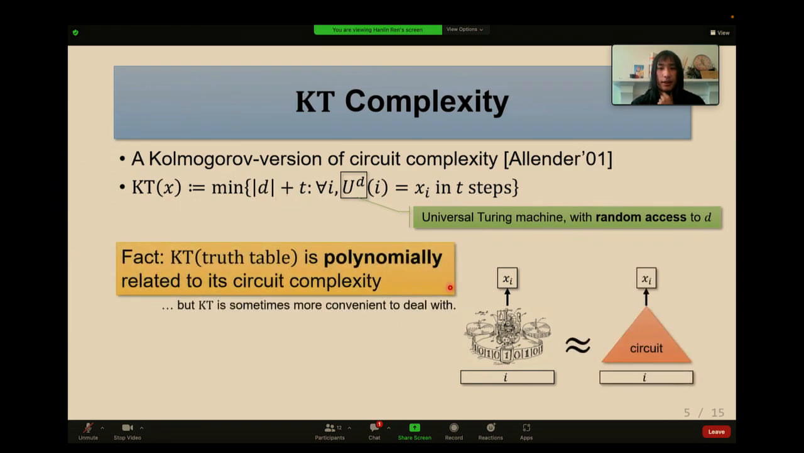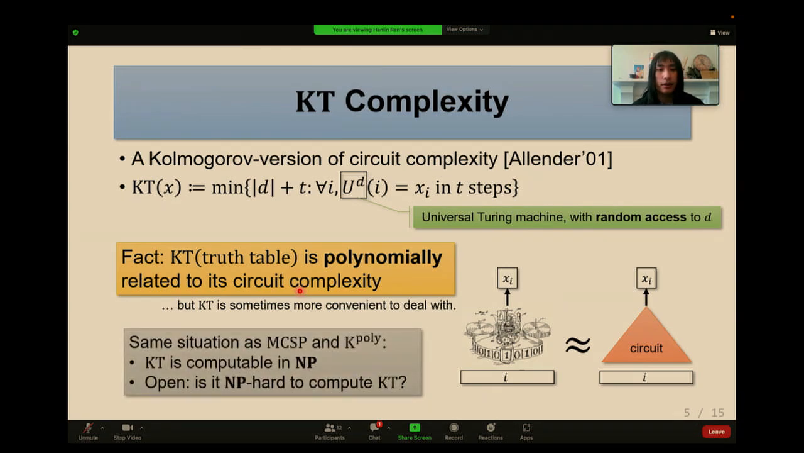It's not hard to see that KT of a truth table is polynomially related to its circuit complexity. If you have a short and fast program that on input i outputs x_i, then you can translate it into a circuit. On the other hand, if you have a circuit, then you can translate it back to a program. Each translation only gives you a polynomial overhead. So KT and circuit complexity are polynomially related, and we can think of KT as a Kolmogorov version of circuit complexity. The advantage of KT over circuit complexity is that KT is sometimes more convenient to deal with. And this will also be the case in our talk.